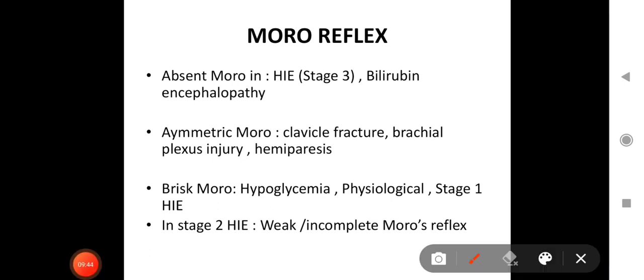So what is Moro's reflex? Moro's reflex, you know very well how it is elicited. There are two methods, and we may take those in detail someday later.